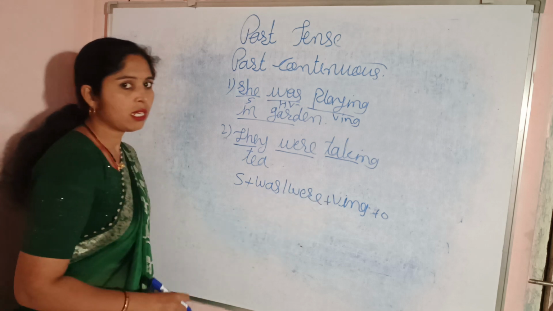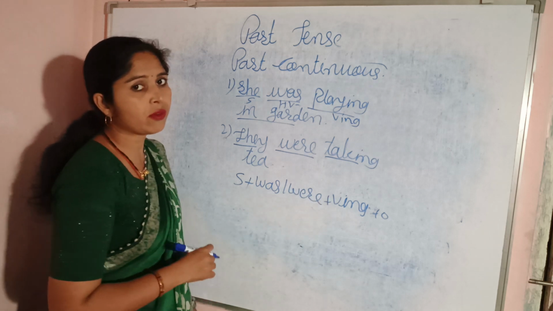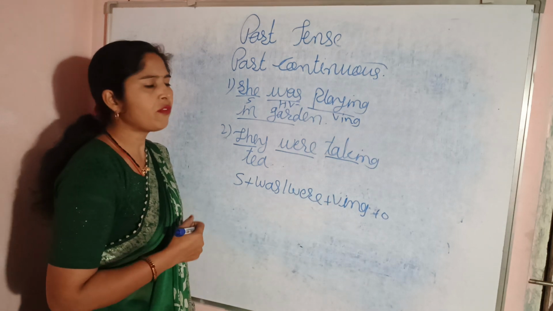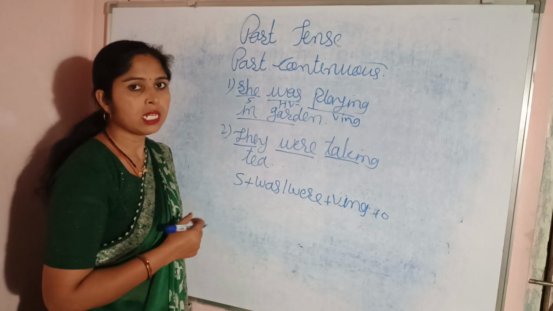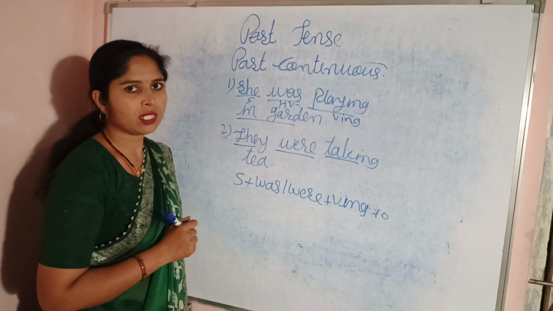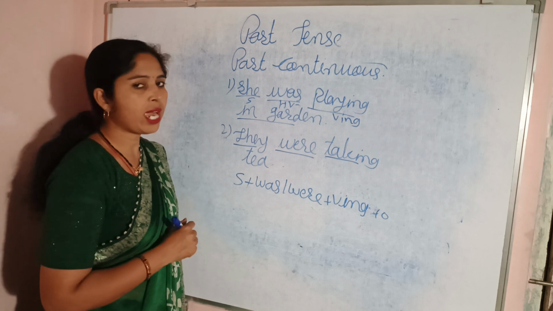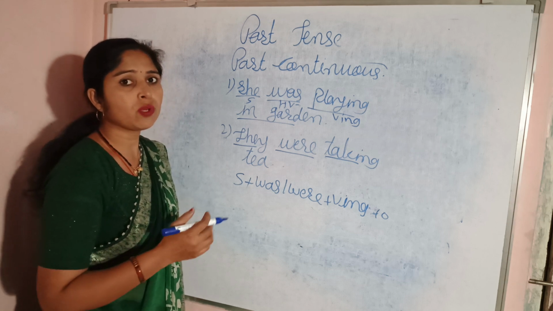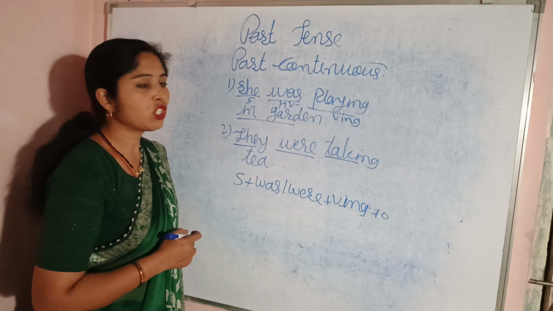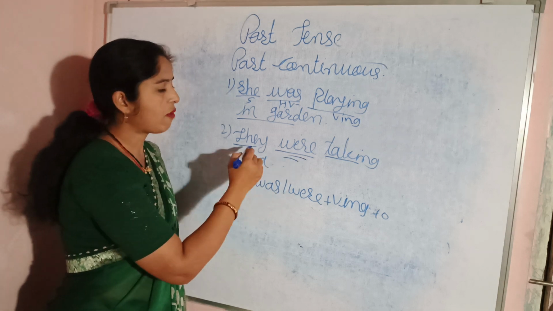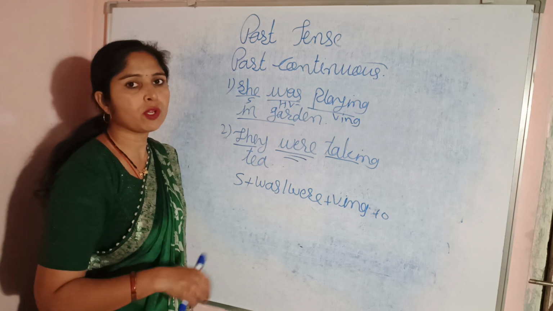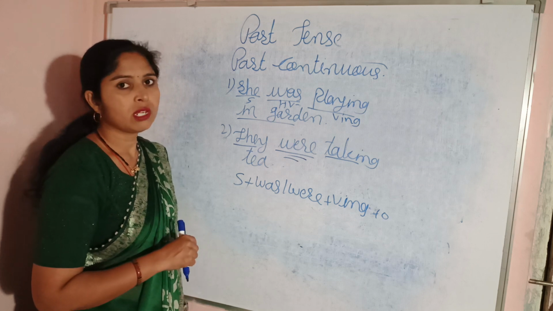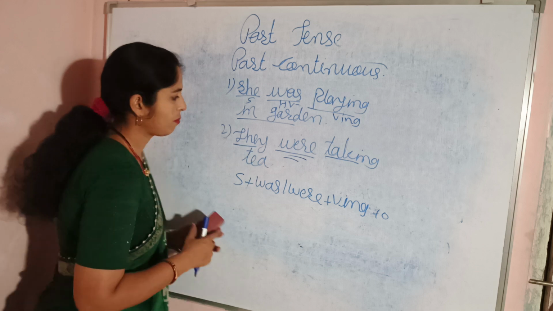Now the question is where we can write was and where we should write were. Where we find a singular pronoun, noun or subject, there we should write was. And if we find in the sentence a plural form of the subject, there we should write were after that subject. Understood? For singular was and for plural we should write were in the past tense.